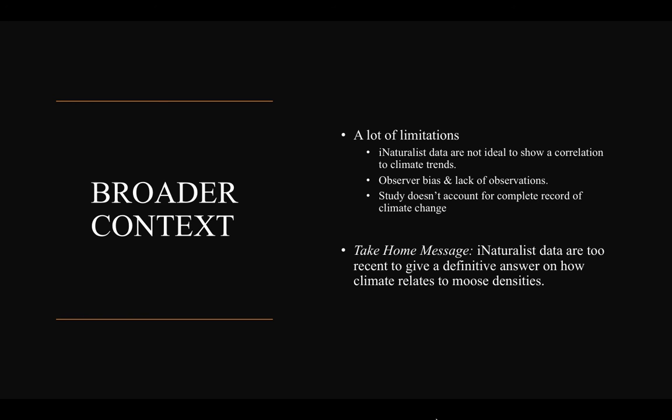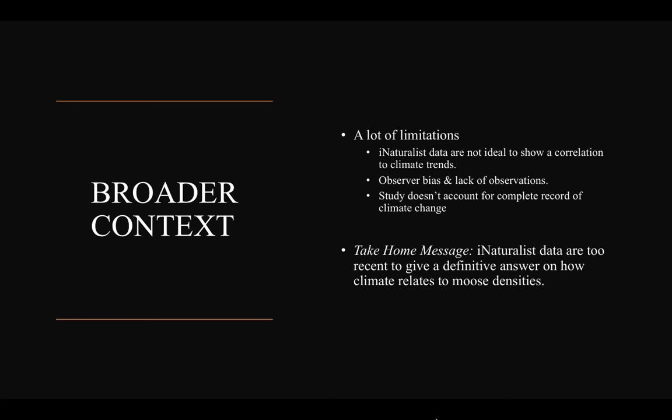And because only a few counties were selected, we really don't know what is going on there. It could be different depending on the counties that were chosen. For example, if more counties in the Northeast Kingdom were chosen, we would completely see a different graph because there are way more moose in those counties because of how rural it is.